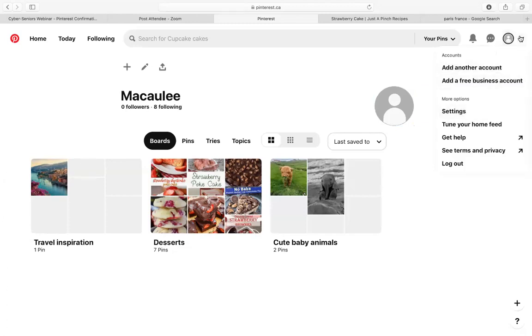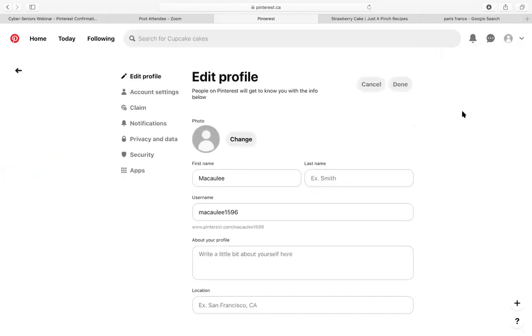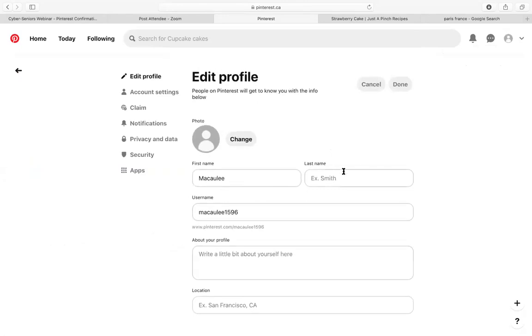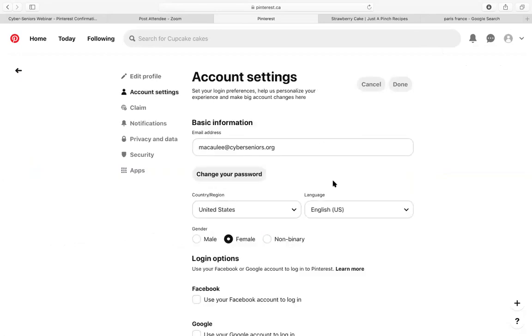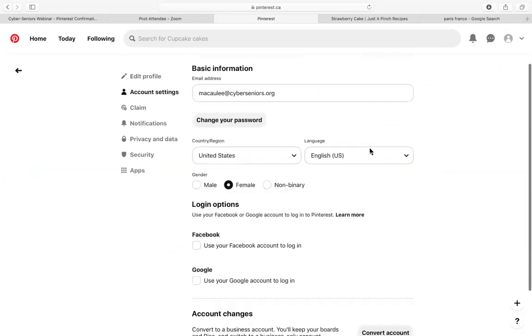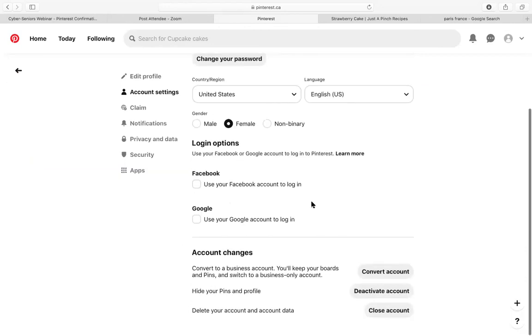So if you can see that there's a little drop down right next to your profile picture, you can go into settings. And this is just your basic information. So first name, last name, username, and you can write a little bio if you'd like. And then account settings. So this is the email address that you use to sign in if that's what you chose to do, and your region, your language, your gender, and if you would like to use your Facebook account or a Google account to log in, you can also enable those options.